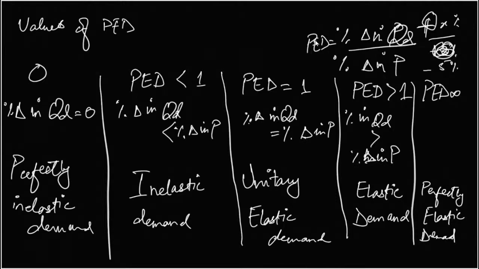So if price, for example, is increasing by 5% or 3% or 2% or half a percent, whatever that change in quantity demanded is, it is less than the percentage change in price. That would give me inelastic demand, and intuitively it's also inelastic because there is a change in price and quantity demanded is not changing as much.